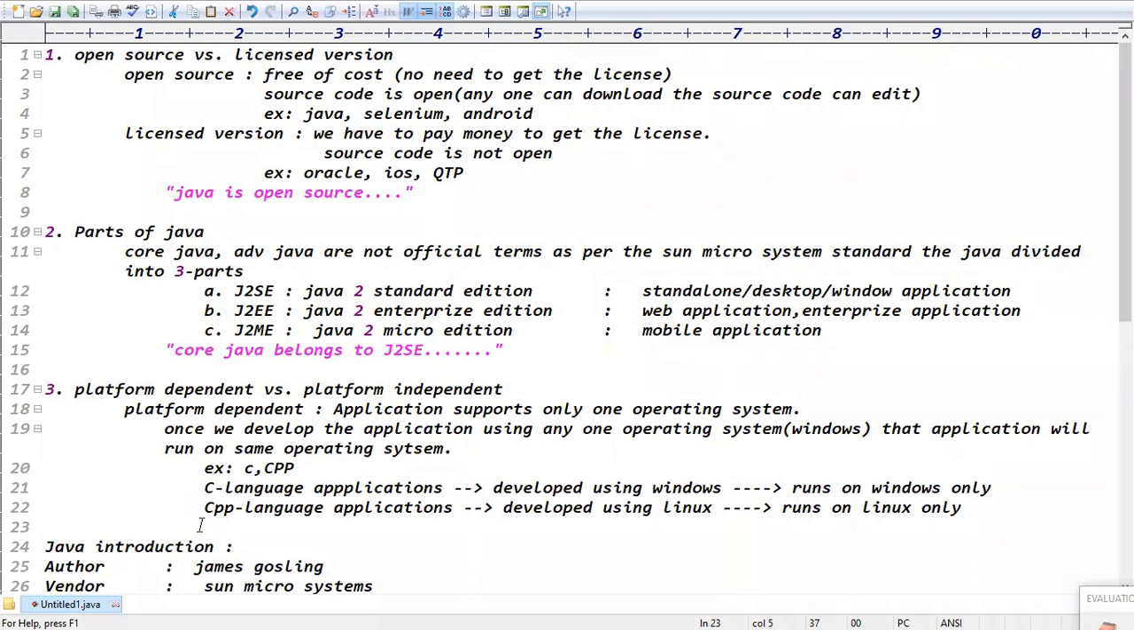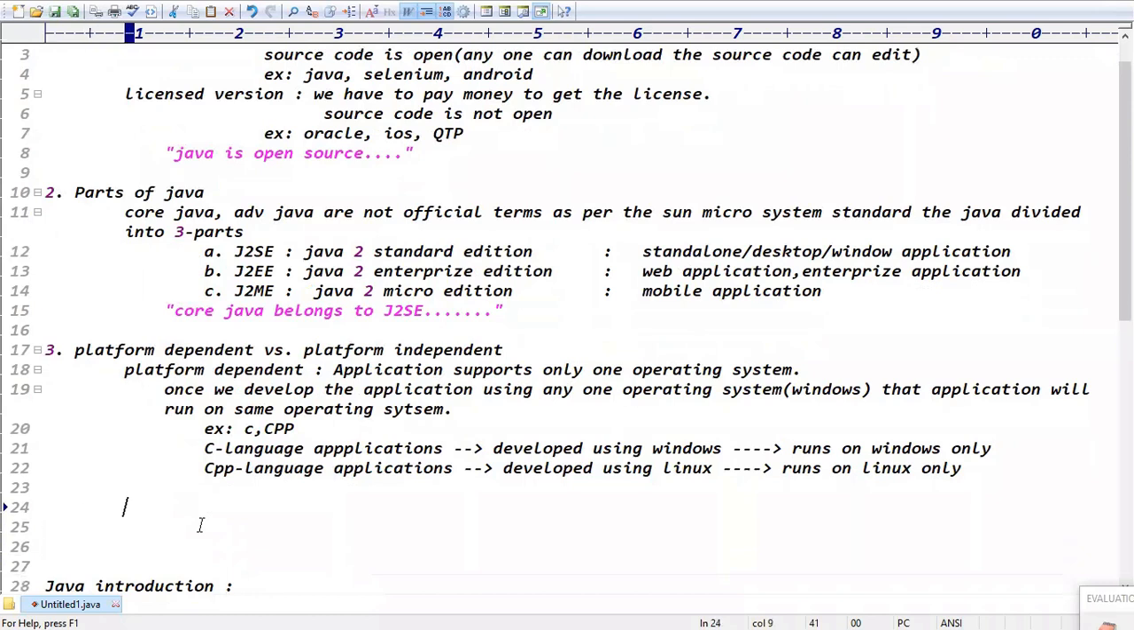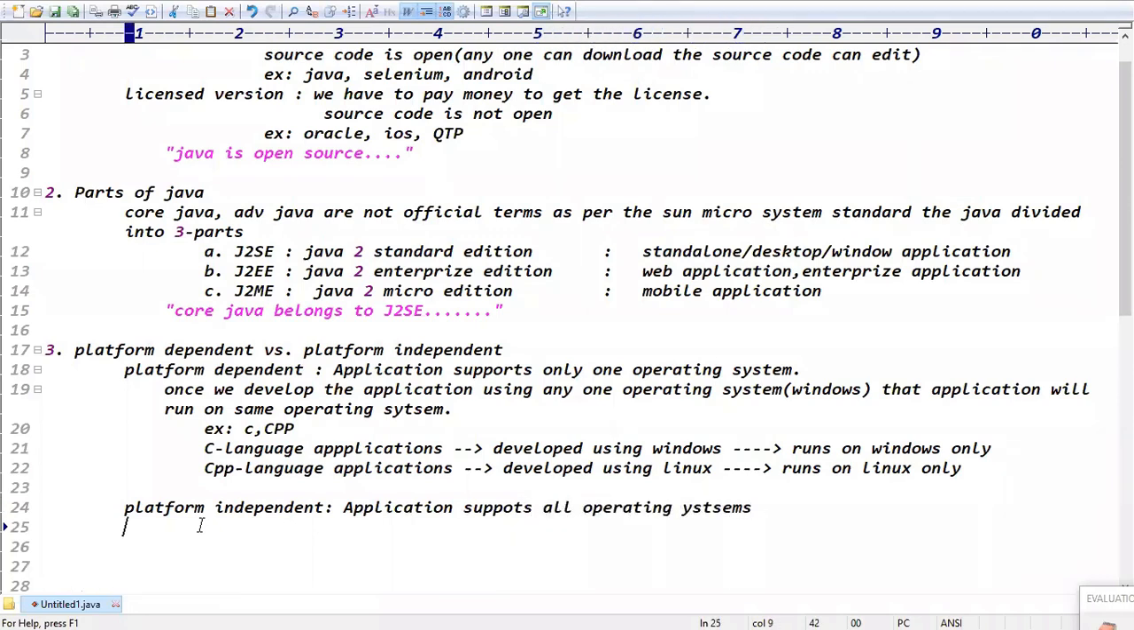Exactly. Guys, what about the second part? Platform independent, right? The application supports all operating systems, just like your Facebook. Facebook runs on all operating systems, right? IRCTC runs on all operating systems. The application supports all operating systems, right?